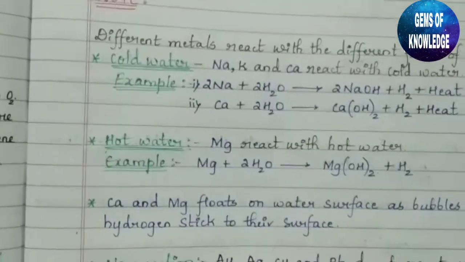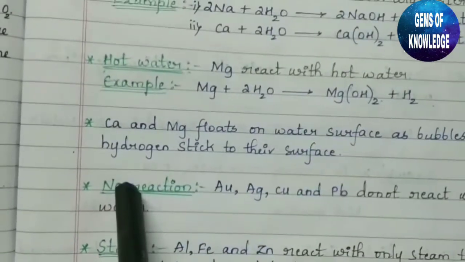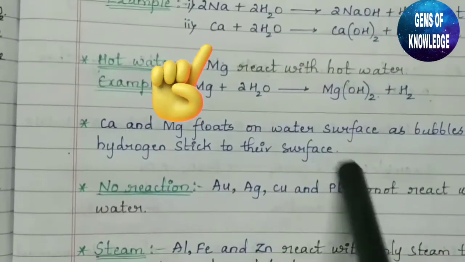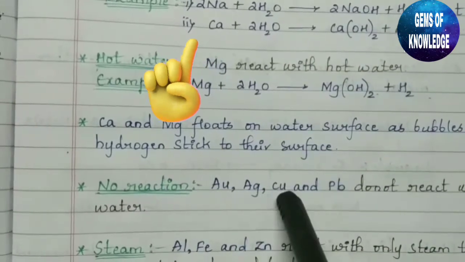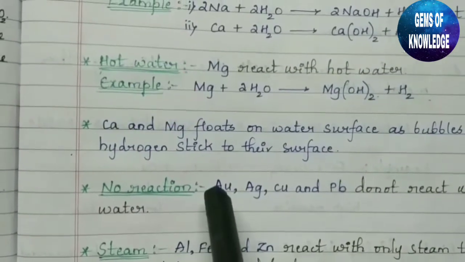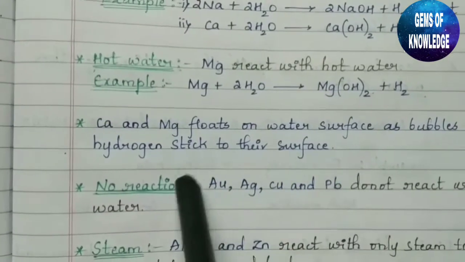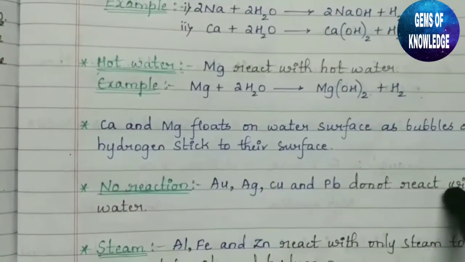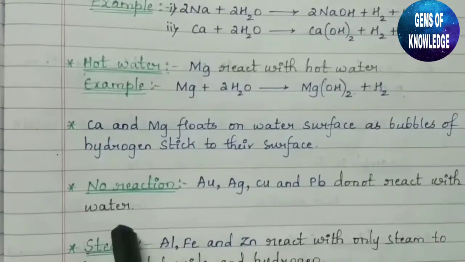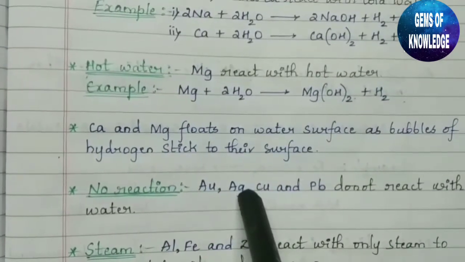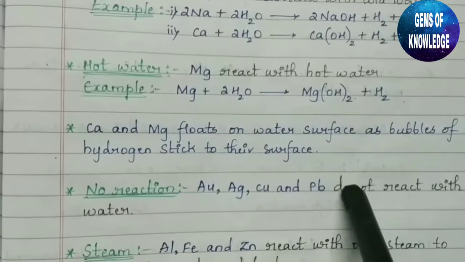Okay, so next, no reaction. These are the 4 metals, Au, Ag, Cu and Pb, that is gold, silver, copper and lead. These are the 4 metals which do not react with water at all.